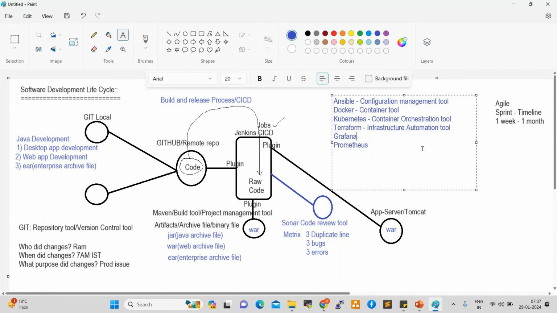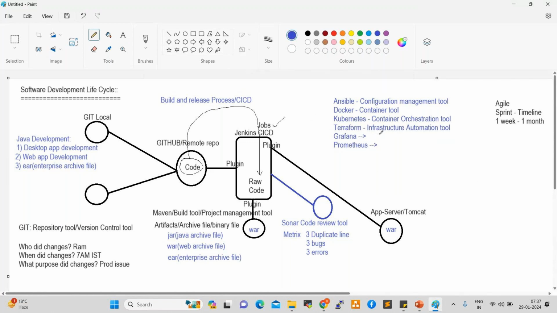Next one, Grafana. What is Grafana? Anyone having an idea? Grafana and Prometheus both are monitoring tools, Kubernetes monitoring tools. These two tools are very important.